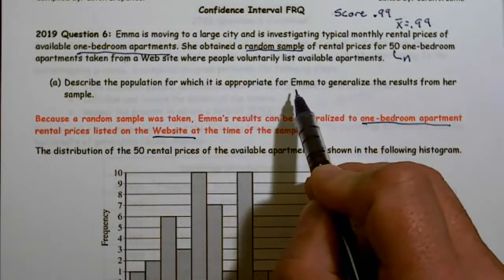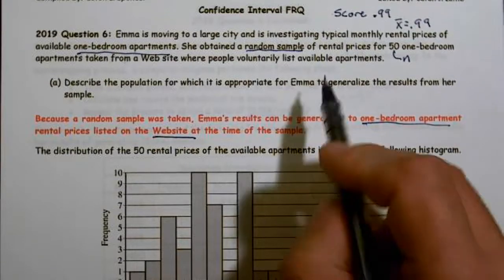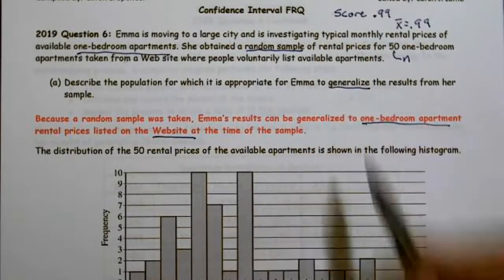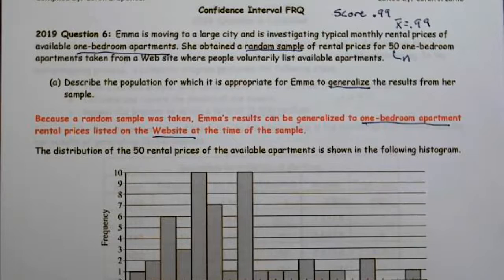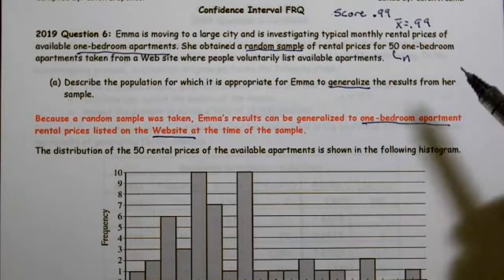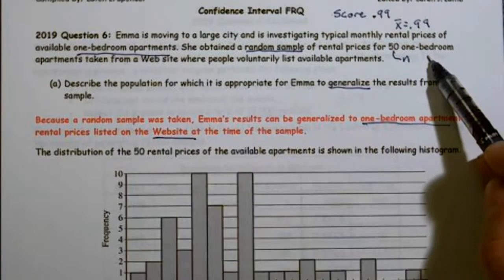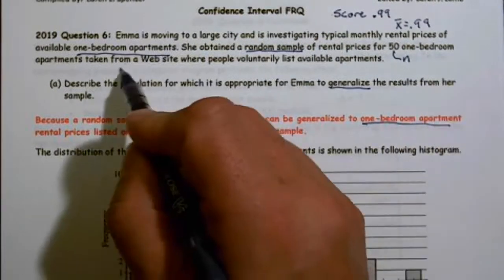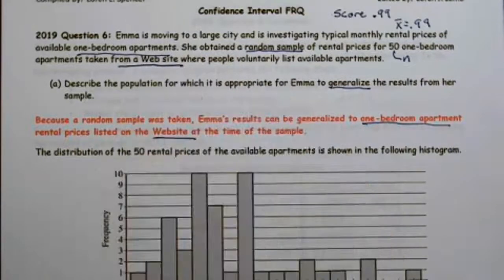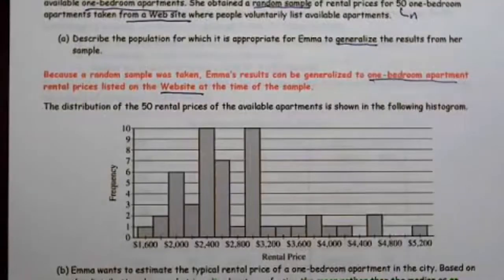Describe the population for which it's appropriate for Emma to generalize the results. So this is going back: okay, we've collected this sample, what population can we generalize to? Well, you can only generalize to the population that matches your sample. So we can generalize to 1-bedroom apartments taken from the website. You needed to have both of those elements.